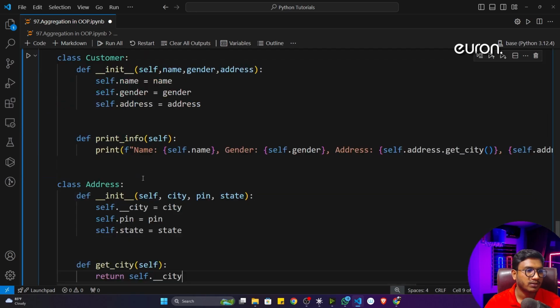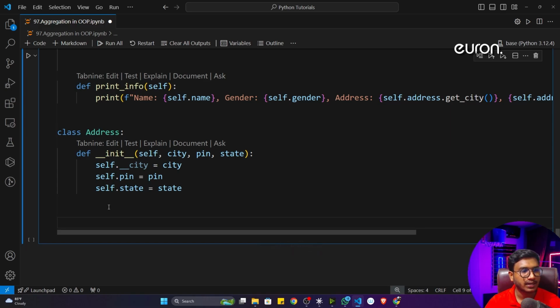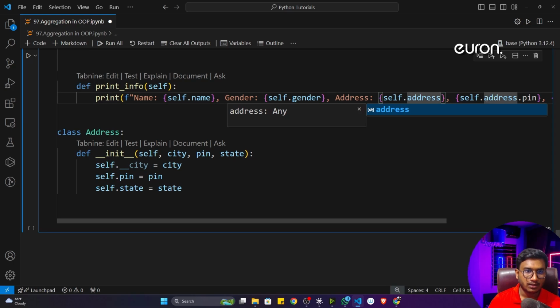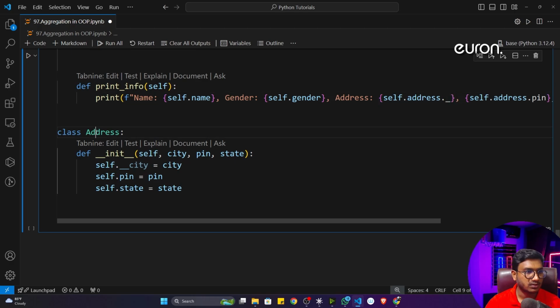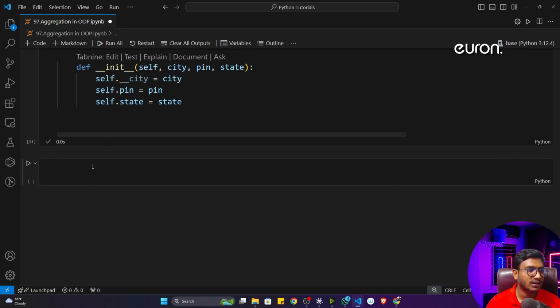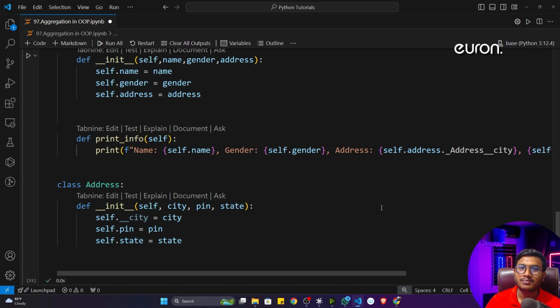Instead of using the getter method, I'll call self dot underscore address, underscore city. Now if I execute the program, it will work. But this is not a recommended way, as I already told you, because you shouldn't touch the private property whenever you see one inside an implementation. You don't need to change anything inside that.